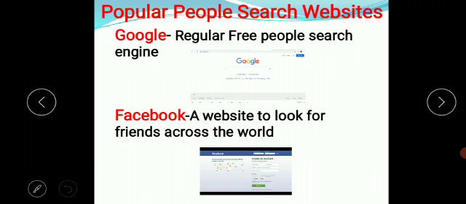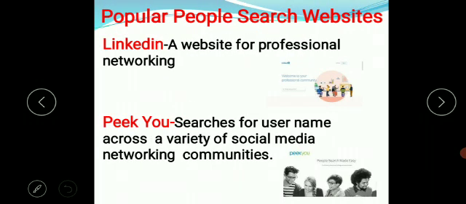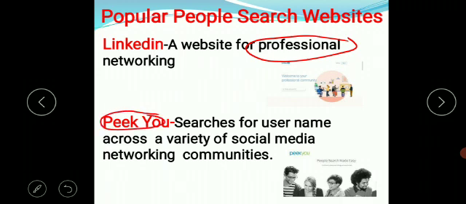Now let's discuss popular people search websites. These are Google, which is a regular free people search engine, and it is the most frequently used search engine. Then Facebook, a website to look for friends across the world. LinkedIn, a website for professionals like doctors and engineers and other professionals use it. Then Pipl searches for usernames across a variety of social media networking communities.